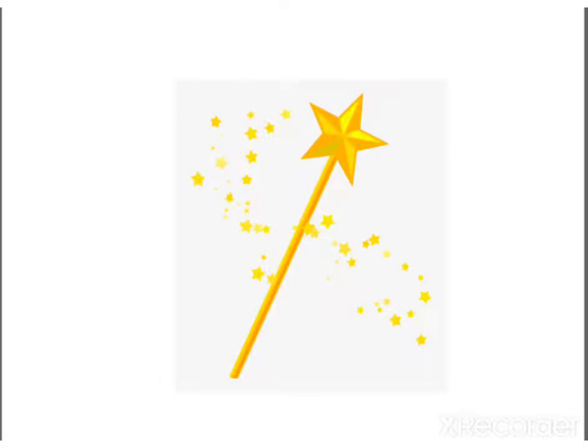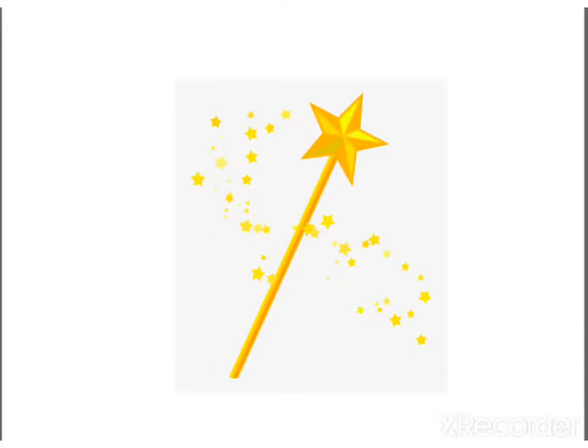Next comes the picture of a magic wand. WAND, magic wand. This is usually a rod that is used in casting spells. Again I will relate it with one of your favorite shows, Balveer. In Balveer there are fairies, isn't it?